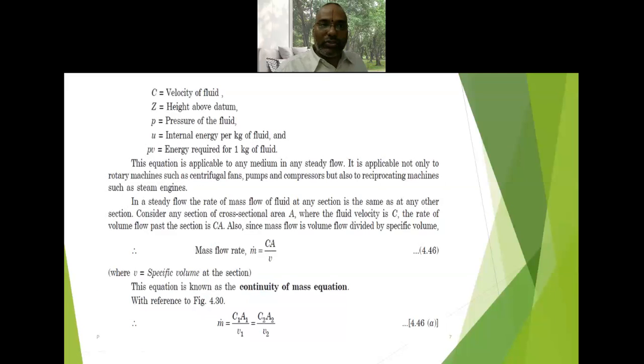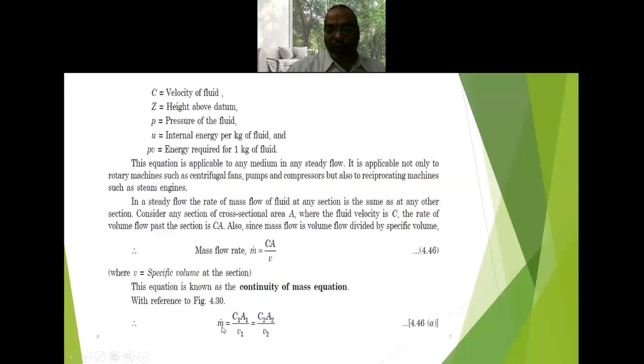And what are the parameters? Just now I told you that C stands for the velocity of the fluid, Z is the height above the datum level, P is the pressure of the fluid, U is the internal energy per mass of the substance, PV is equivalent to the flow energy. And here the continuity equation is a very important one. The continuity equation says that mass flow rate is equivalent to A1C1 by small v1, which is equivalent to A2C2 by small v2. It is known as the continuity equation.